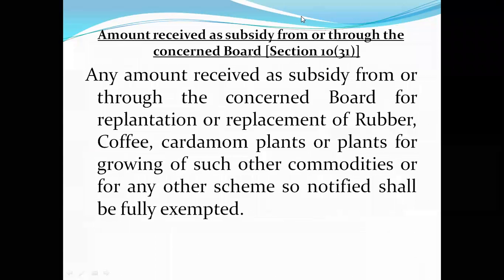So, amount received as subsidy from or through the concerned board. See, in India, separate boards are established for the development of agricultural products or agricultural related products like rubber, tea, coffee, cardamom plants, or plants for growing such other commodities. So in order to encourage the production of those commodities, certain boards are established: rubber board, tea board, cotton board, coffee board, like that. So any amount received as a subsidy from or through the concerned board for replantation or replacement of all these will be fully exempted from tax.